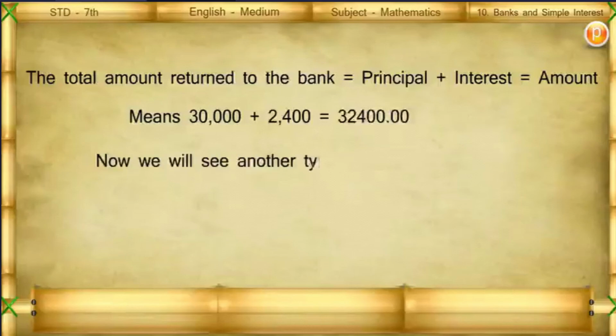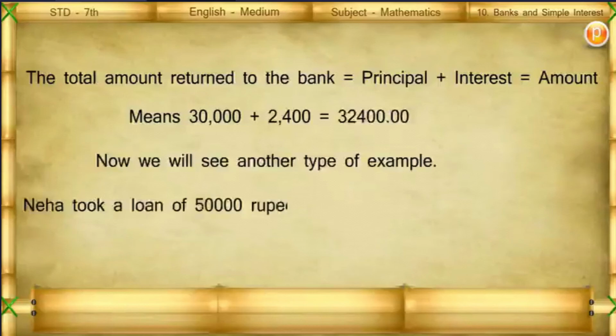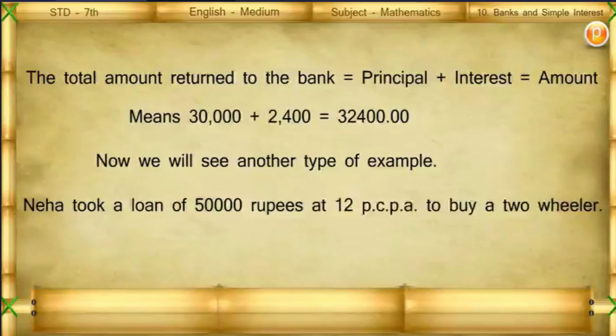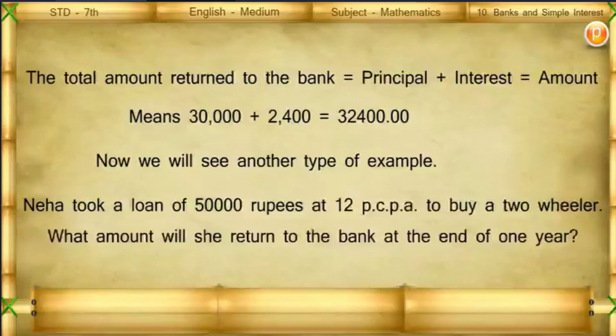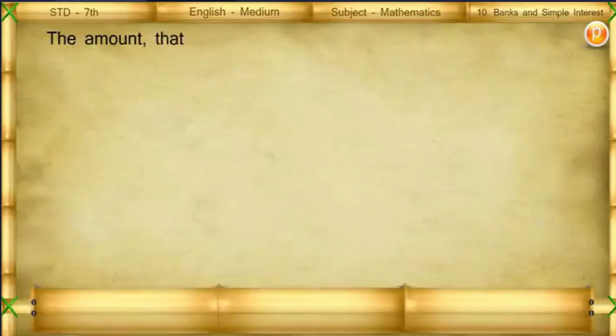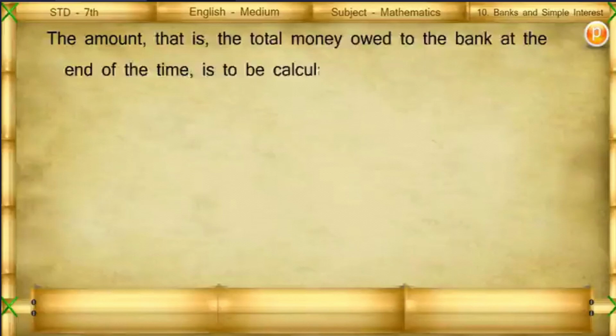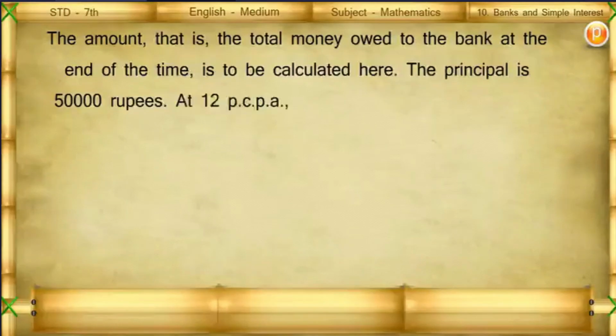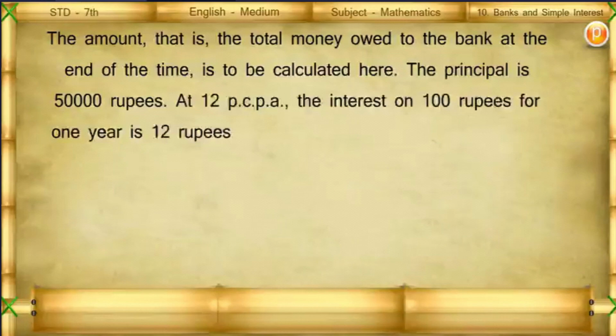Now, we will see another type of example. Neha took a loan of 50,000 rupees at 12 PCPA to buy a two-wheeler. What amount will she return to the bank at the end of 1 year? The amount, that is the total money owed to the bank at the end of the time, is to be calculated here. The principal is 50,000 rupees. At 12 PCPA, the interest on 100 rupees for 1 year is 12 rupees.